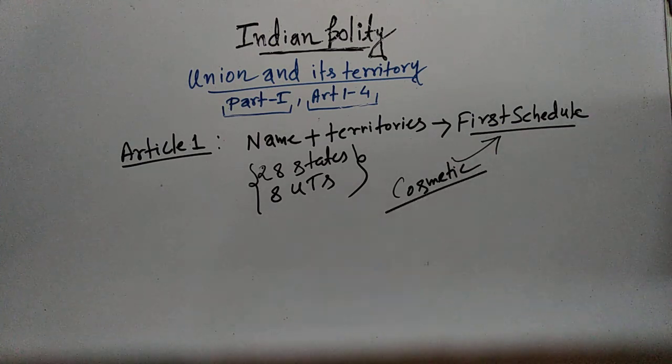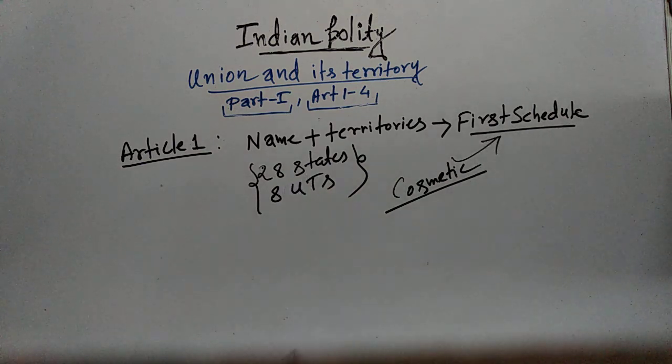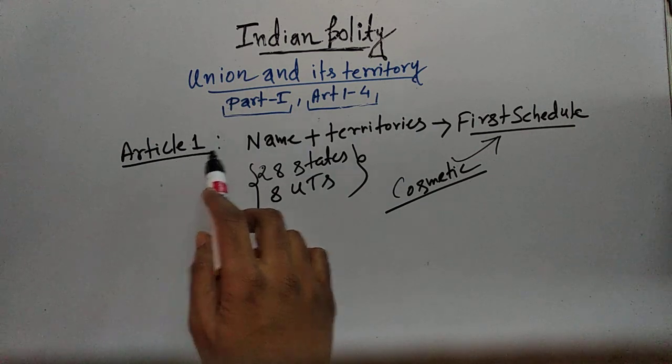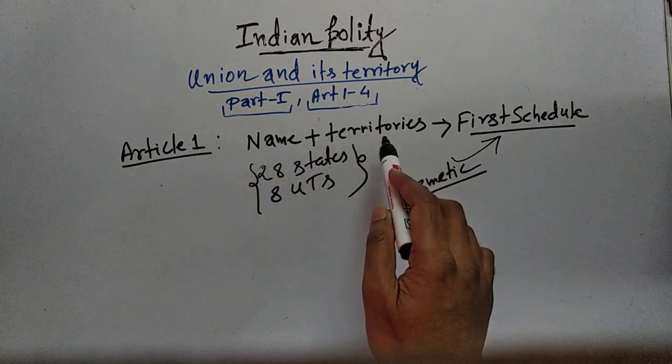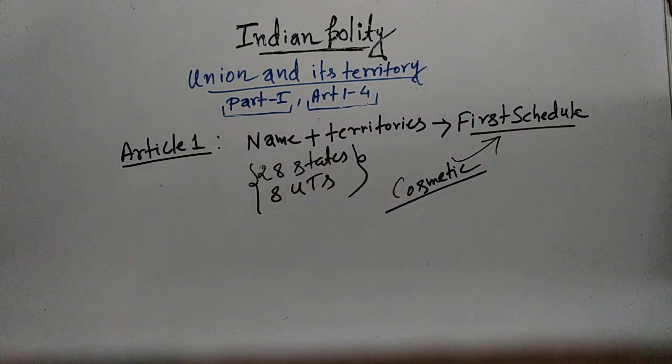Why I am saying so is because, for example, instead of mentioning these names and territories of the states and union territories in the first schedule, if the article itself talks about the names and territories, then what will happen? Article 1 will become very bulky. It will not be good to see. And that is why it is written that the names and territories of 28 states and 8 union territories are mentioned in the first schedule. Otherwise, Article 1 itself will become very bulky.